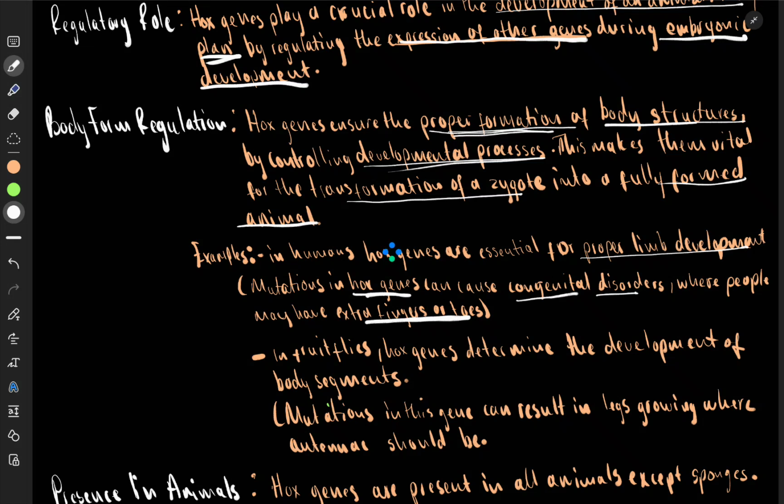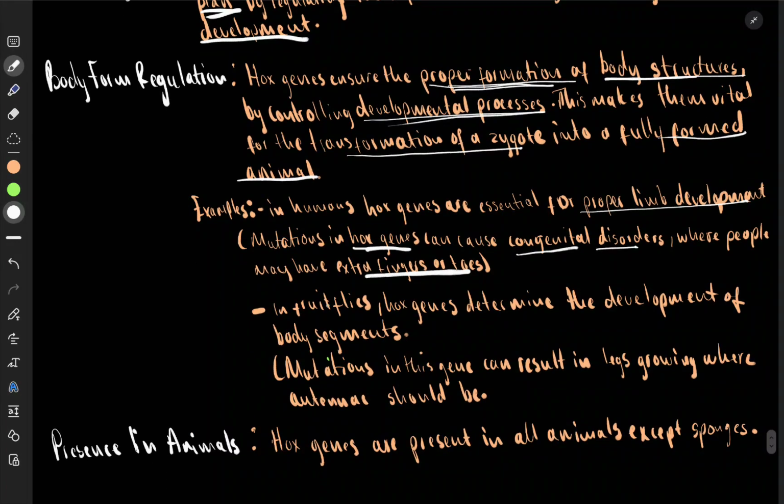If your Hox genes mutate, in other words, if they just transform into something else, then you are in trouble, because Hox genes are so important. They ensure that you have the right body plan. Okay, good. Now, let's see. In fruit flies, Hox genes determine the development of the segments. Mutations in this gene can cause legs growing where the antenna should be. My gosh.